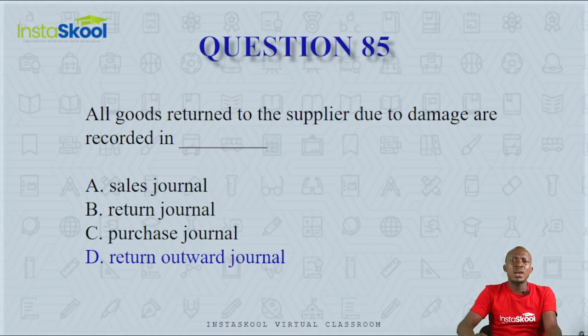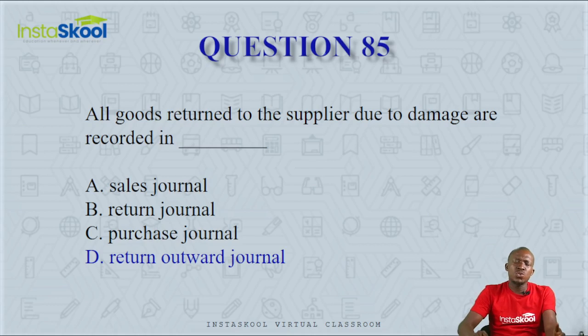Now you either have a return inward journal or a return outward journal. There is no return journal. And a return outward journal is used to record goods that have initially been bought but are returned back to the suppliers for whatever reasons. So the correct answer is option D, return outward journal.